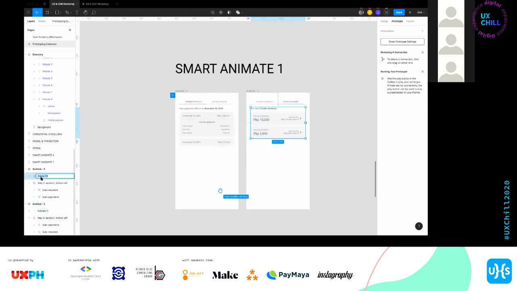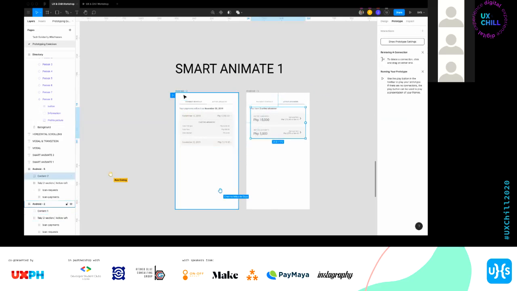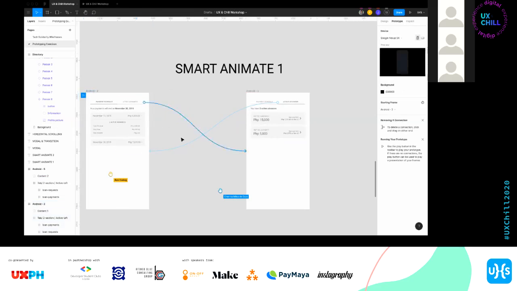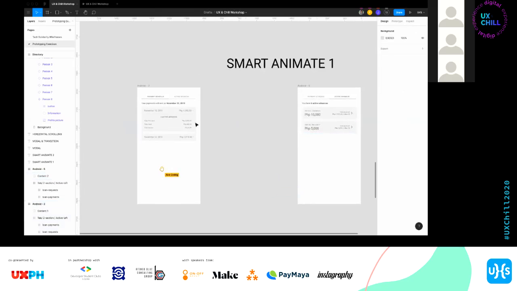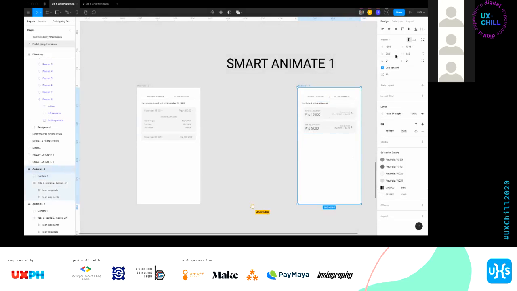Group ko siya. Content 2. In this screen, si content 2, technically, si content 2 is somewhere here. Kasi gusto natin na mag-move pa ganon si content 2. So what I'm going to do, I'm going to keep in mind na ang viewport ko has a 360 width.